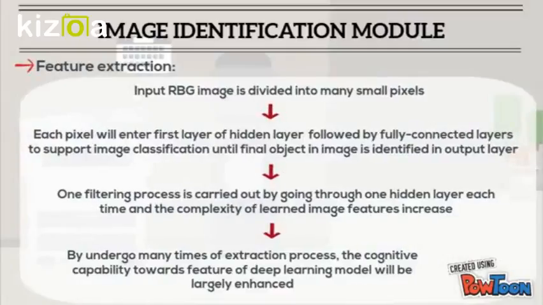Feature extraction. The input RGB image is divided into many small pixels. Each pixel will enter the first hidden layer, followed by fully connected layers to support image classification. One filtering process is carried out by going through one hidden layer each time. By undergoing many rounds of the extraction process, the cognitive capability of the deep learning model towards features will be largely enhanced.